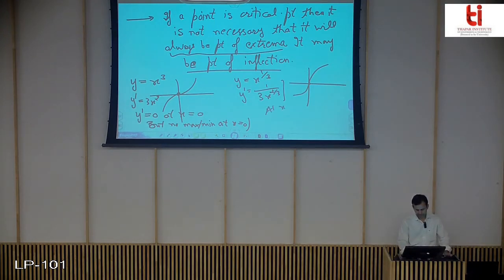At x equals 0, y dash is undefined, and there is no maxima or minima at x equals 0. However, you can see from the figure that for this function you have no maximum or minima at x equals 0. So this clearly indicates another point, which we call an inflection point. There is a probability in such cases that you will have an inflection point there.